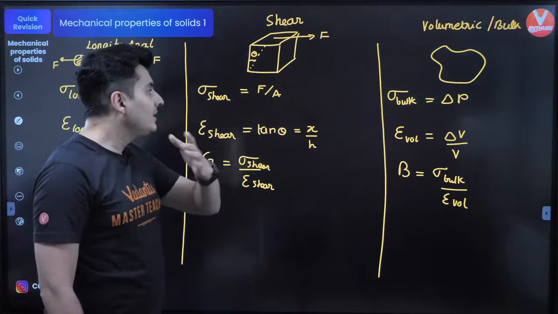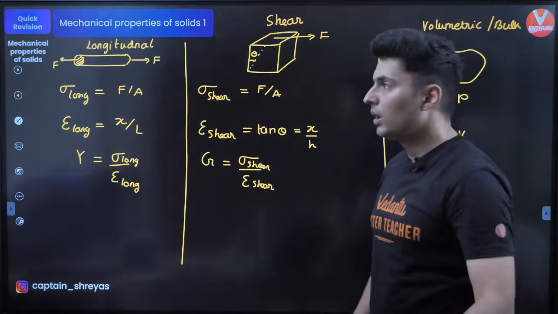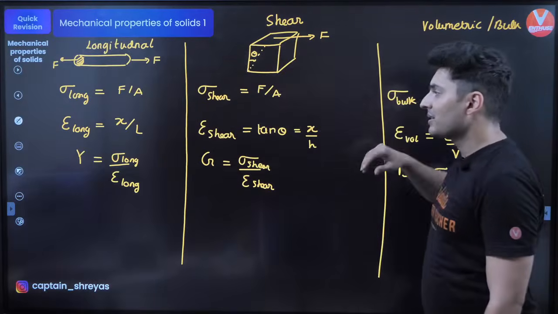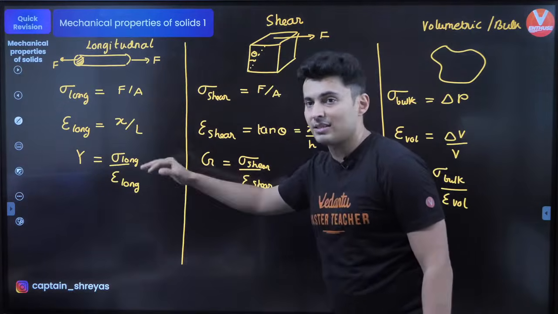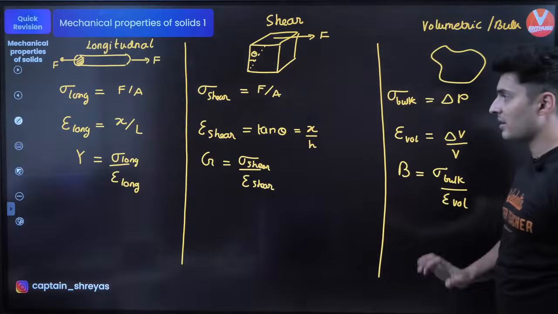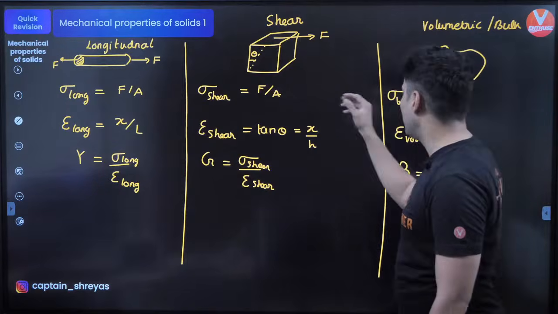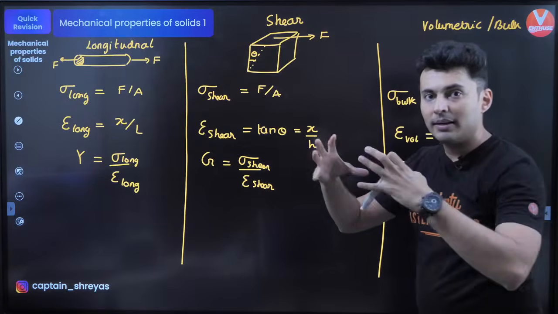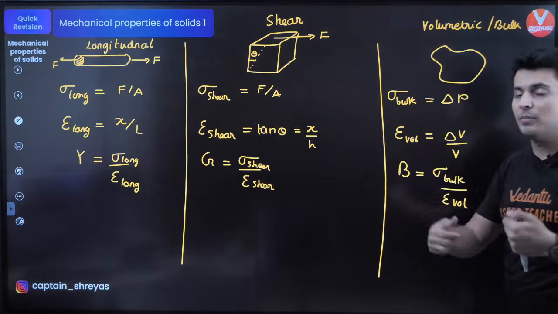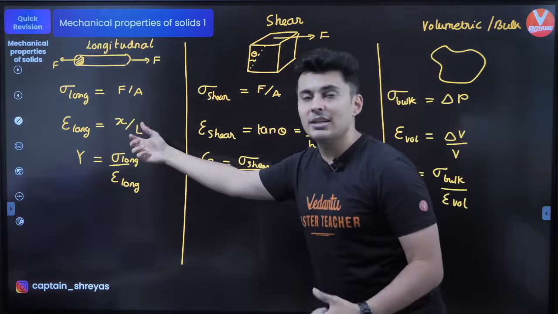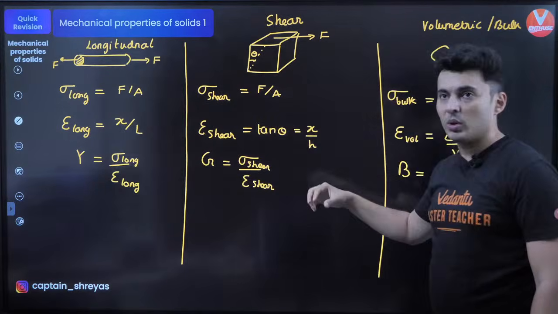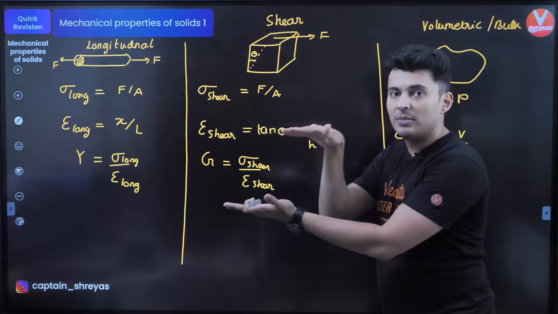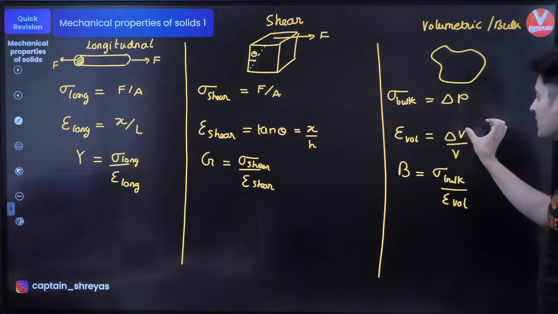Yep. So these are the formulas which you should know. You should know the comparison. You can see very, very similar formulas. Always modulus is stress by strain. Stress is force by area, but for volumetric or bulk deformations, that is changes in the pressure. Strain is always change in length upon original length, but in shear it is how much it moved per unit distance between the layers, and here it is change in volume upon original volume. That's it.